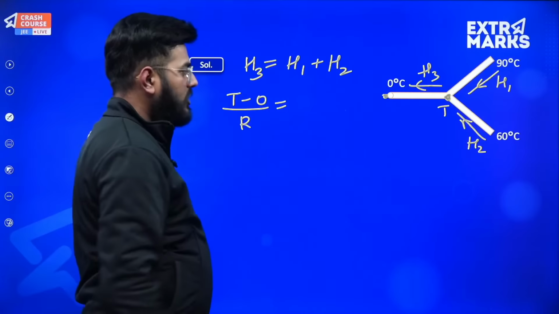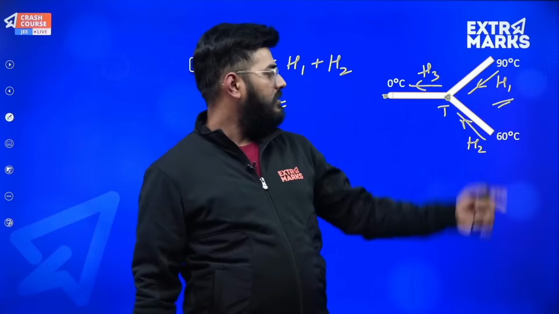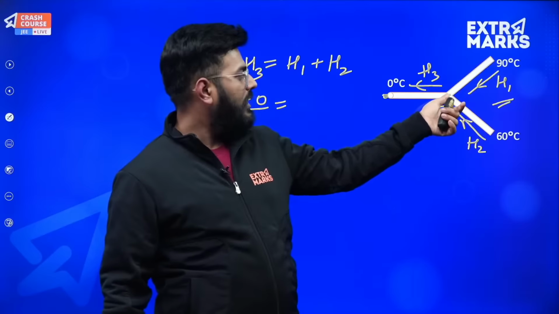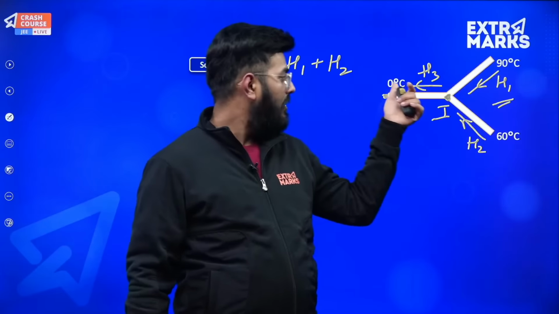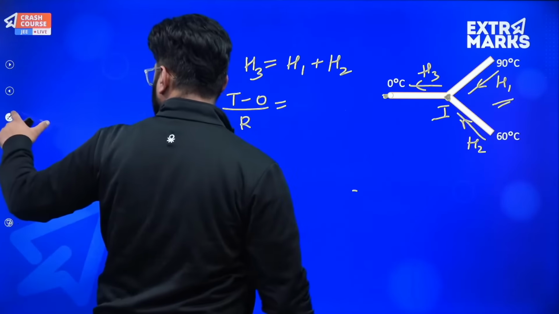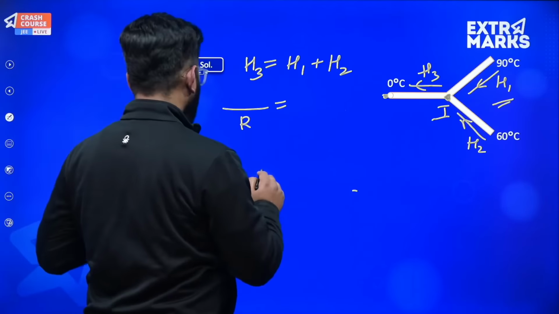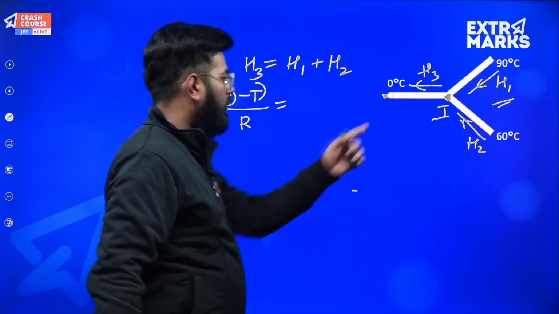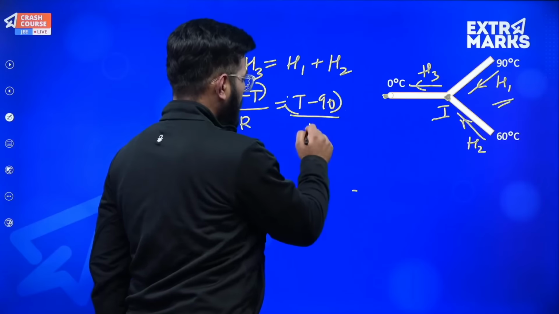Now if I talk about H1, what will be the value of heat resistance over here? It will be final minus 0. You can just calculate final minus initial, or you obviously know that this value of T will be lesser than 60 and 90, but greater than 0. Okay, let's do this thing that final minus 0, that means 0 minus T. Then over here it will be T minus 90, divided by R.